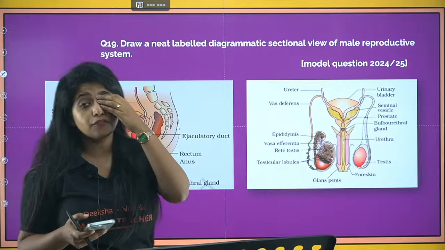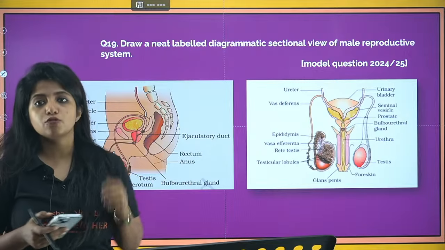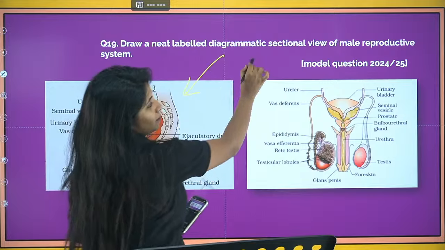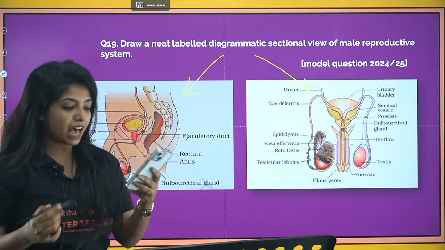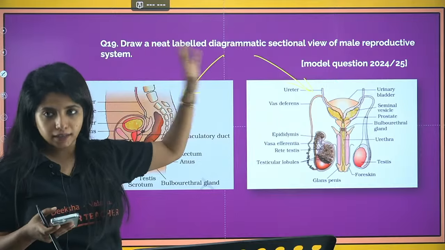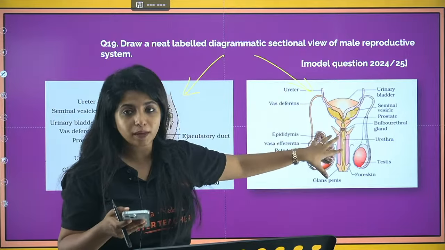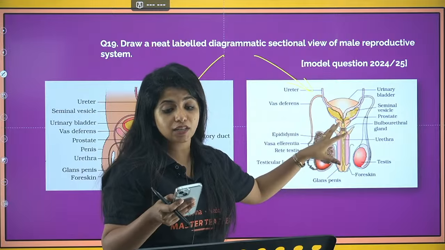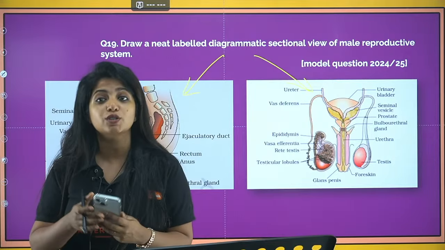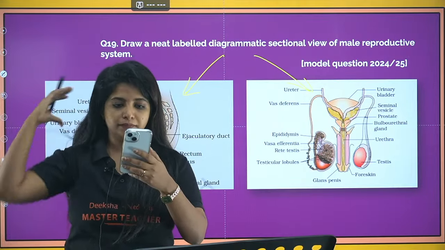Now the sectional view of male reproductive system is the next thing that usually comes up, and over here sectional view is actually this, but mostly the examiner wants this particular thing. I do not know why they put it as sectional view, but this is the picture that is usually being asked. If at all you think there is a chance for confusion out there, please talk to the teacher who teaches you biology at school.